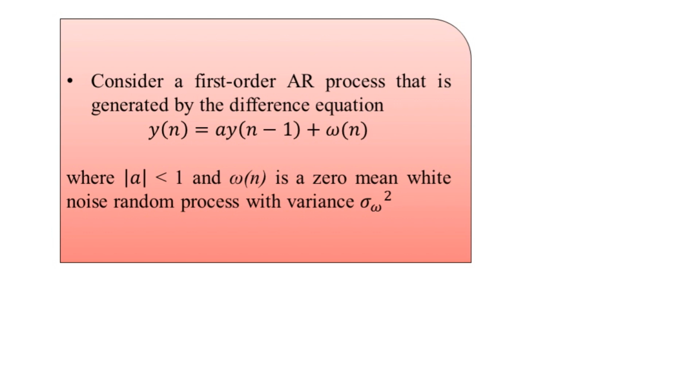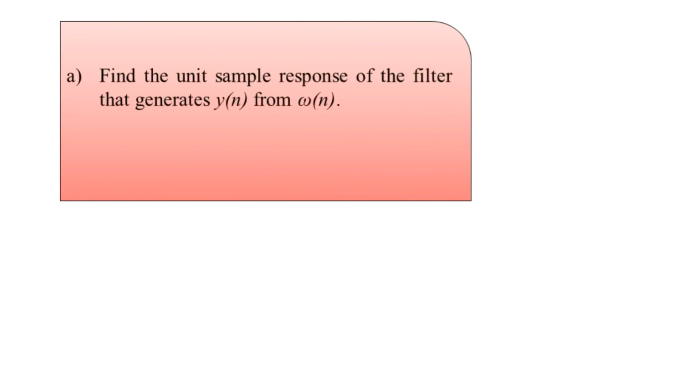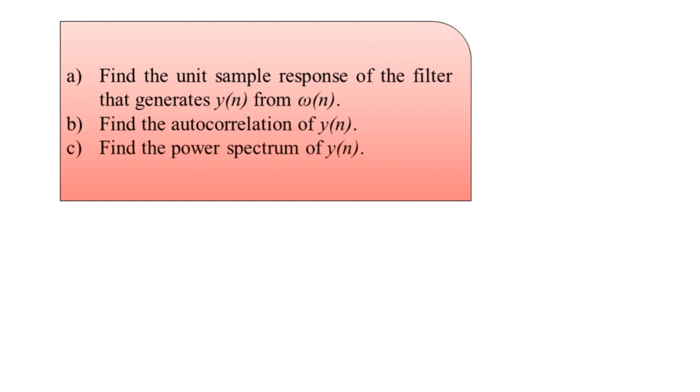So this is the problem statement, and these are the given details we have. We have been asked to determine the solution for the three parts A, B, C. For the first part A, we are asked to find the unit sample response of the filter that generates the random process y(n) from w(n). In part B, we are asked to find the autocorrelation sequence of y(n), and in part C, we are asked to find the power spectrum of y(n). So these are the three tasks we need to find solutions for.